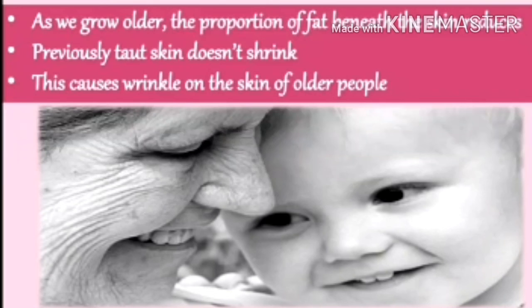Have you observed your skin and the skin of your grandmother or any old people in your house? What is the difference between your skin and older people's skin? As we grow older, the proportion of fat beneath the skin reduces.